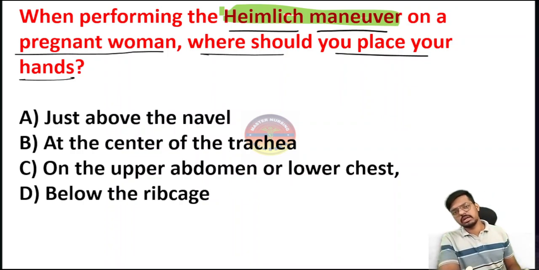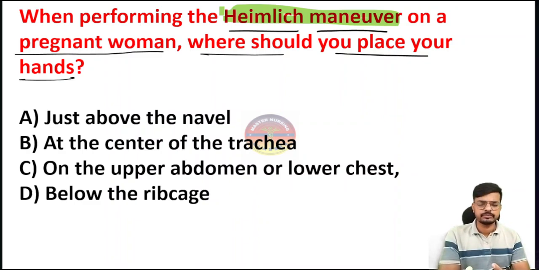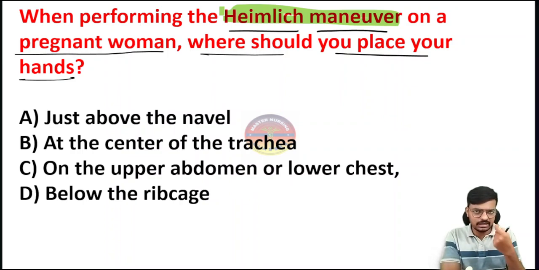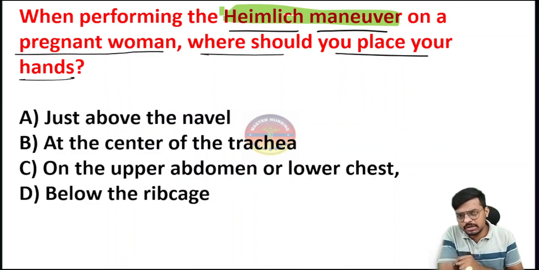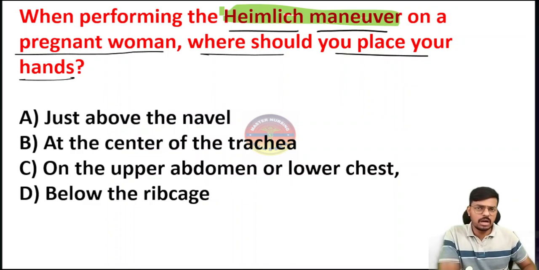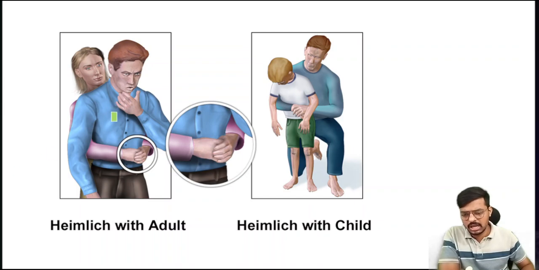So I have to remove that particular seed or thing which entered into the upper airway. First thing, we have to insert our hand and remove, but don't blindly sweep your finger. If it is superficial it will go deeper inside, so don't blindly sweep your finger. Even if it is visible, there is a designated instrument to remove that. The first and best method to remove it is the Heimlich maneuver. Another name of the Heimlich maneuver is the abdominal thrust. This is what we call the Heimlich maneuver.